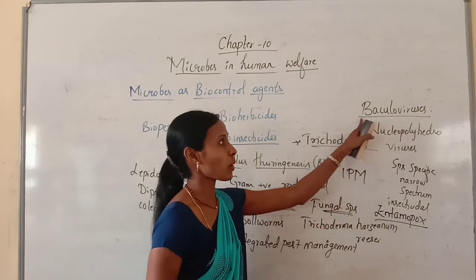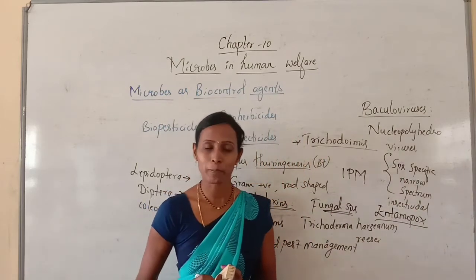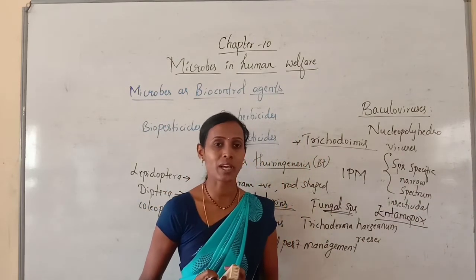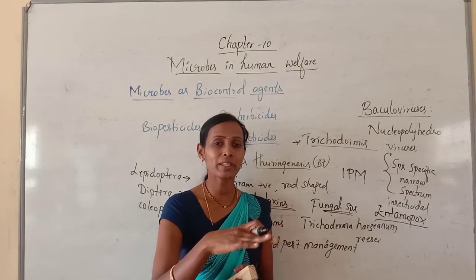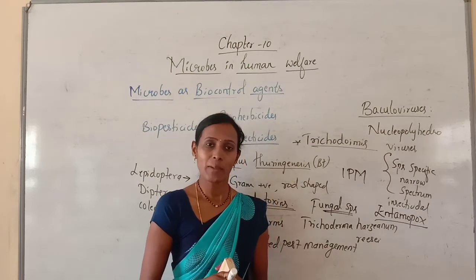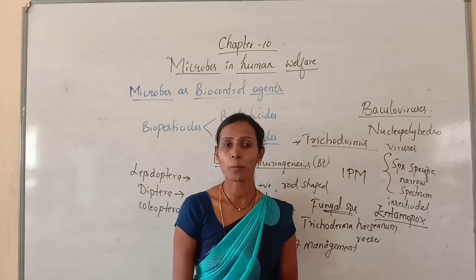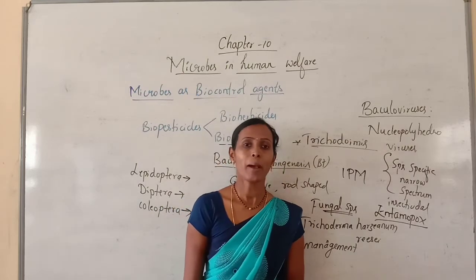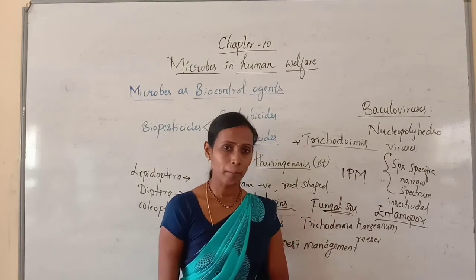So these baculoviruses, due to all these properties, play an important role in integrated pest management. See, the name only says pest management. We are keeping them at manageable levels but not completely eradicating them. That's why these baculoviruses are an important component of integrated pest management. So IPM stands for integrated pest management.